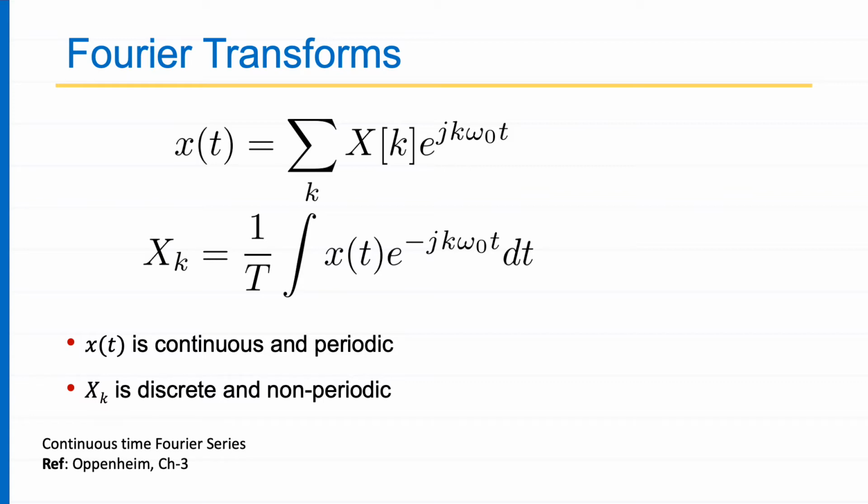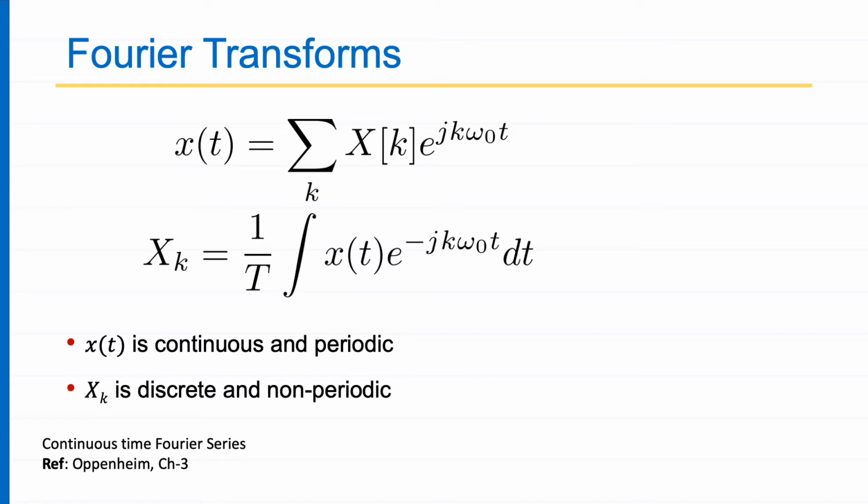sinusoids. So e to the power j k omega naught t is a sinusoid with the fundamental frequency omega naught, and k is the harmonic. When k is 0, it is a DC signal or a constant signal.